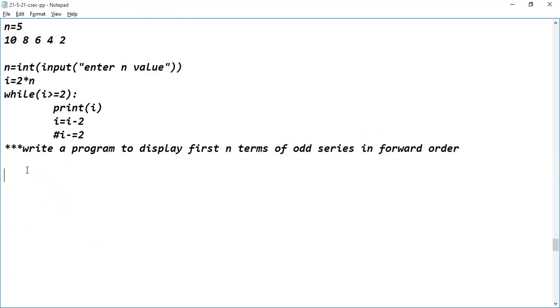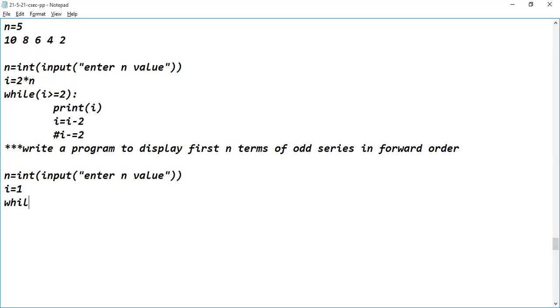Okay. So what is the first step of the program? Collecting the n value. n equal to int of input of enter n value. Then after reading the n value, what do we have to do? Initialization should be done or not? So I'm taking a loop variable. i should be initialized with what? As it is the odd series, what's the first term of the odd series? 1. One is the first term. So I'm initializing the i variable to 1.